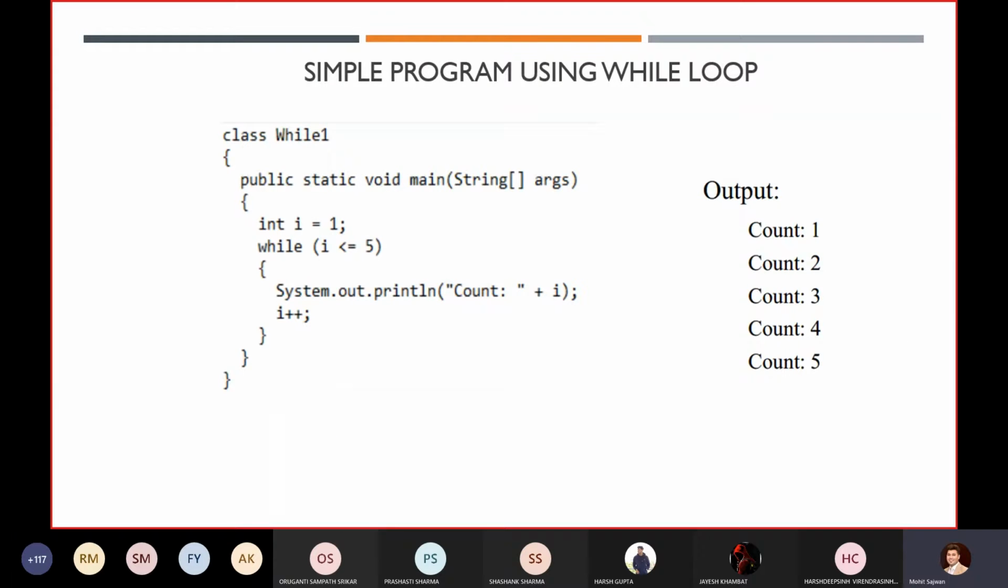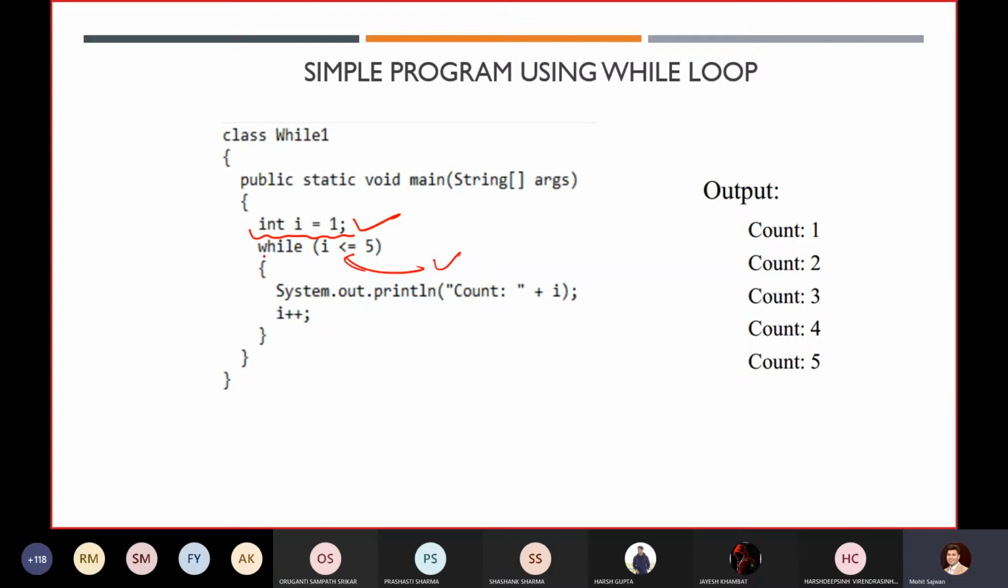Okay, so this is all about your while loop. You already know that the functionality of the while loop is quite simple. Generally, in most cases, you will see how you are going to use a while loop. First of all, you are going to initialize some value.